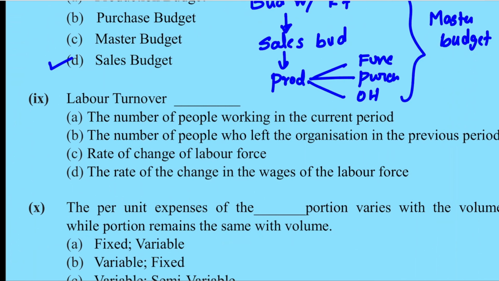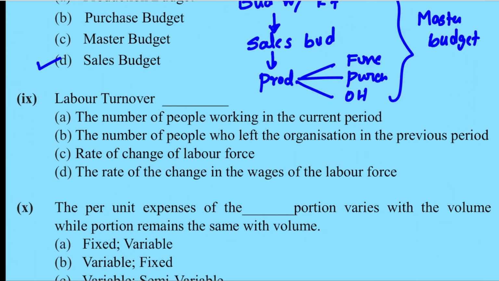Next question. Labor turnover dash. So the correct answer is rate of change of labor force. How many people got changed? So it can be addition, it can be subtraction, it can be flux method or replacement method. All of them are measuring rate of change of labor force.